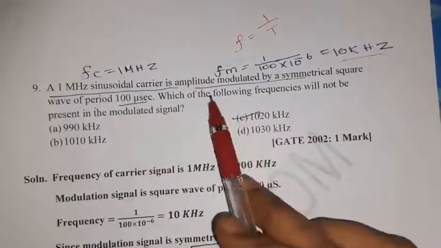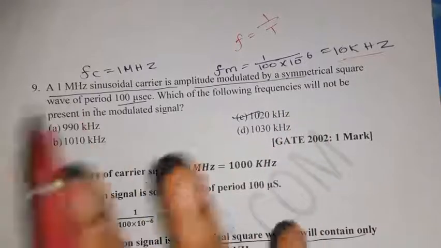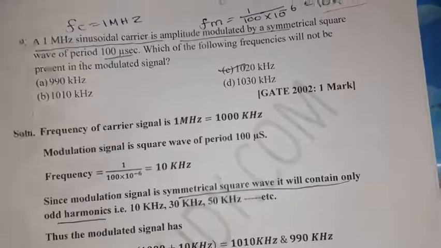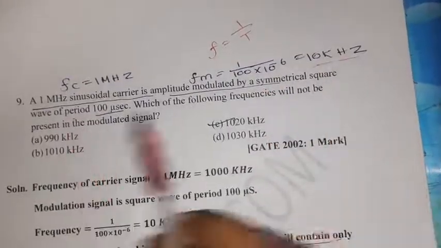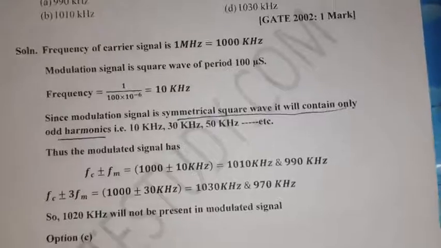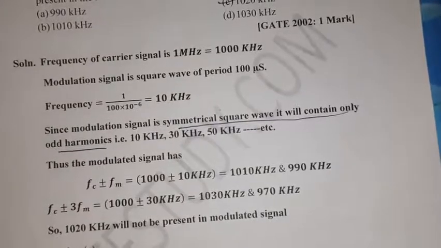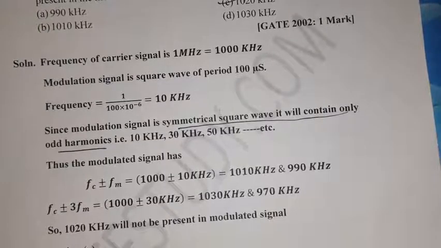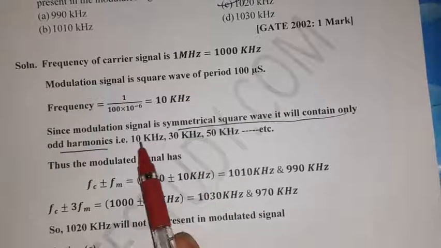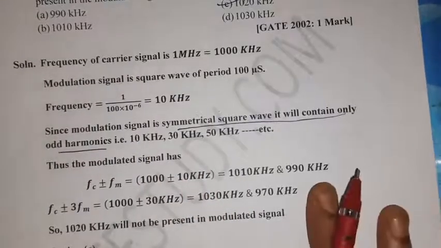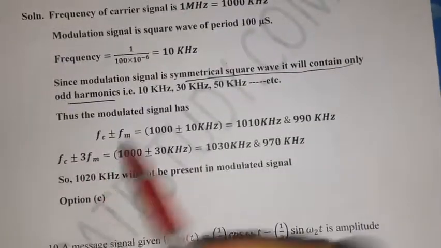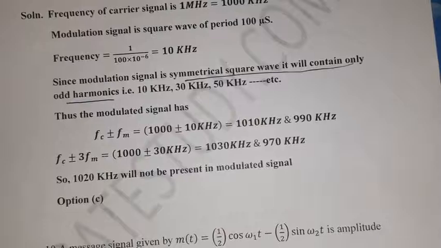We need to identify which of the frequencies will not be present in the modulated signal. So we'll see how to find out. What is also given? It is a symmetrical square wave. Since the modulating signal is a symmetrical square wave, it will contain only odd harmonics. A symmetrical square wave will contain only odd harmonics, like 10, 30, 50, etc. So first we need to find out fc plus or minus fm, and fc plus or minus 3 fm, and fc plus or minus 5 fm, like this.